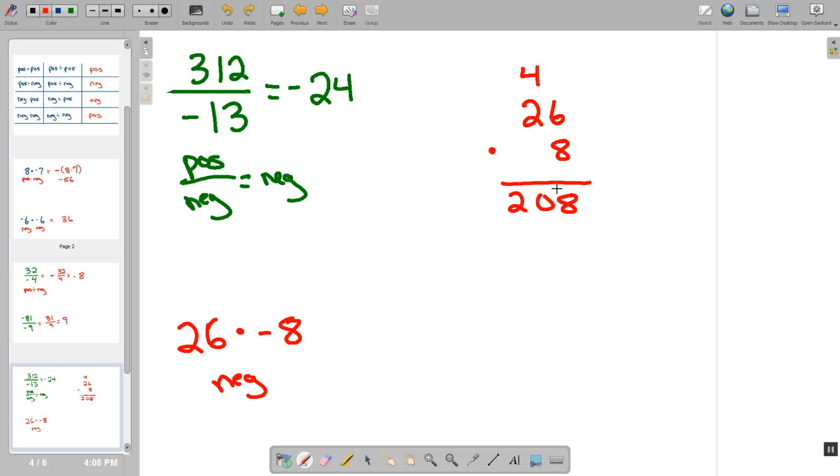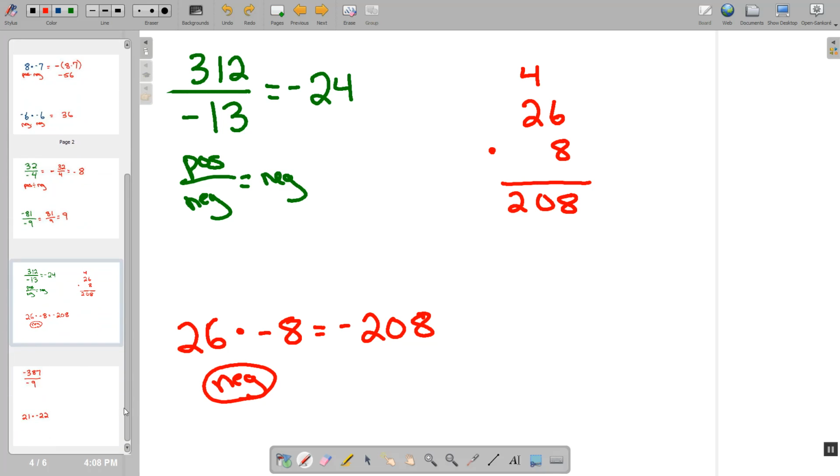Now, I'm just going to double check my math real fast here to make sure I didn't make a mistake. And so we end up getting an answer of 208, but our answer has to be negative. So negative 208.